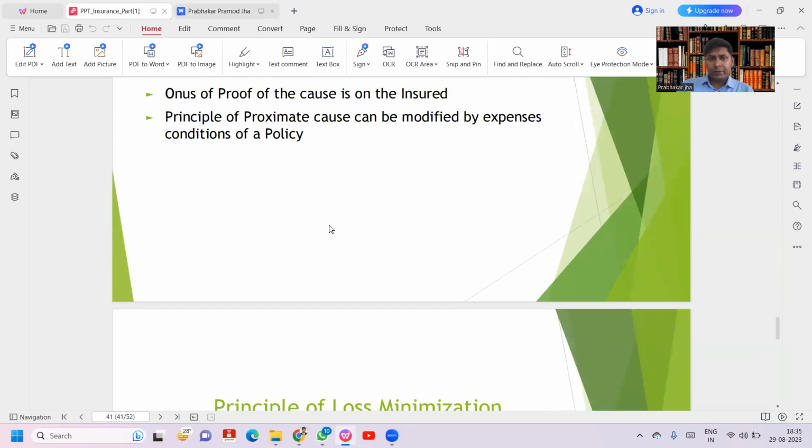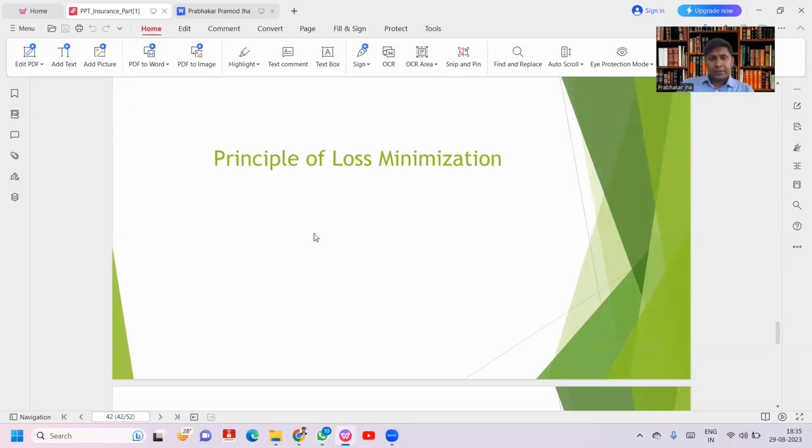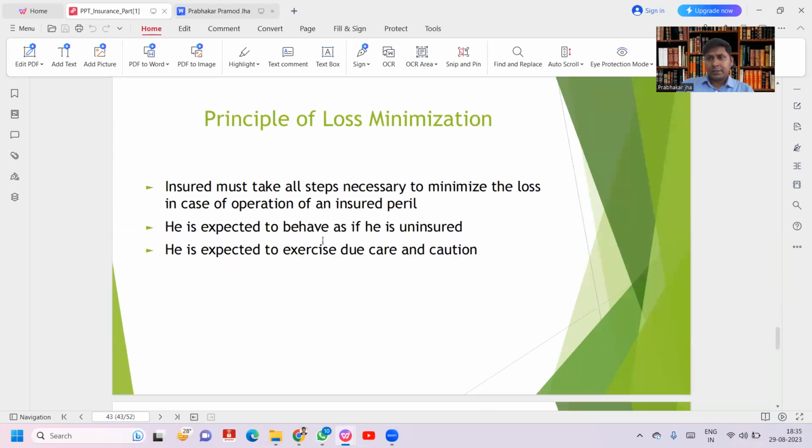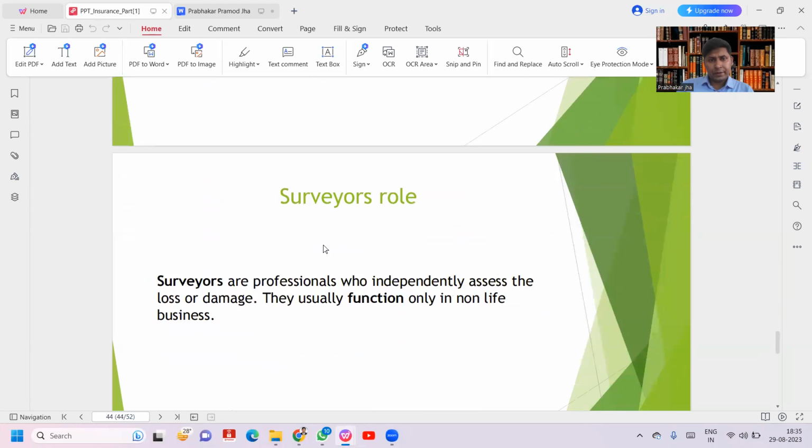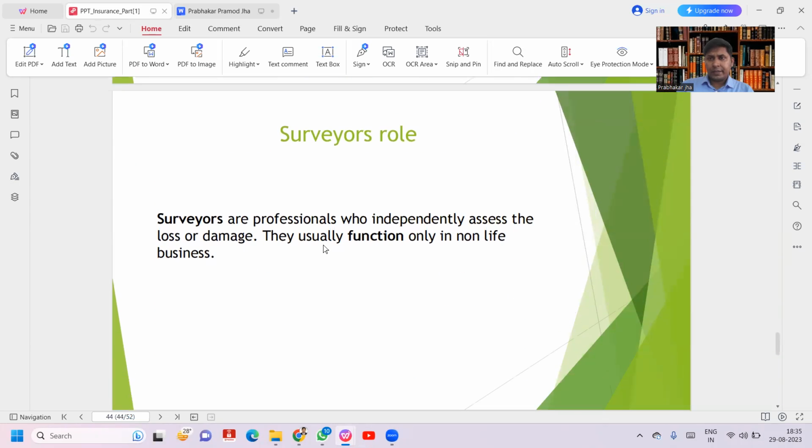CA, CMA, and engineers are eligible. They have to give the papers for the surveyor and loss assessor examinations conducted by the Insurance Institute of India. I am already a fellow member of the Insurance Institute of India and have already passed the fire asset class, marine cargo asset class, and miscellaneous survey asset class. So the loss assessment part is to be done by the surveyor. A surveyor is a qualified professional registered under section 64 of the Insurance Act 1938. Surveyors are independent professionals.